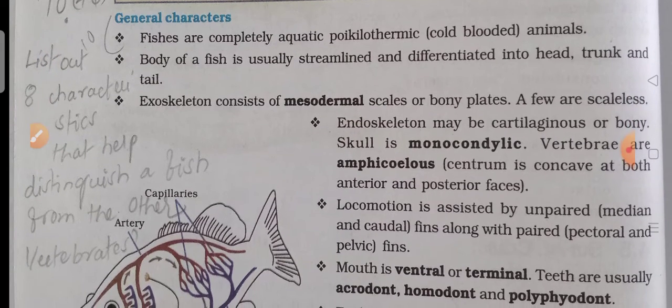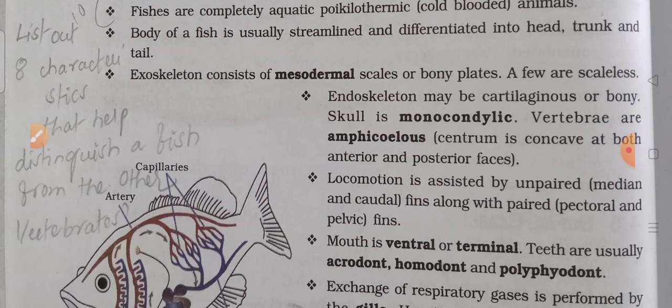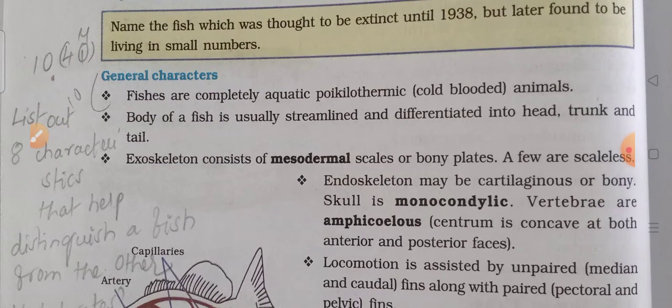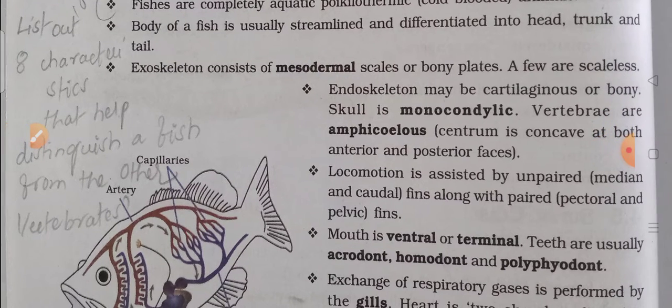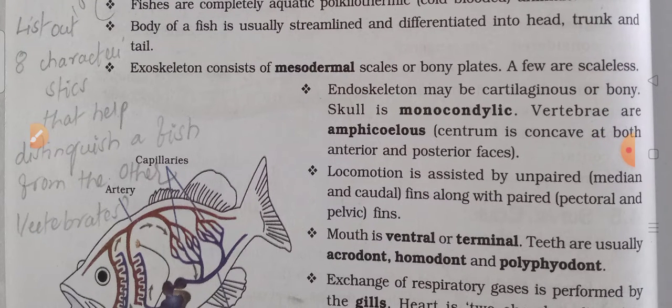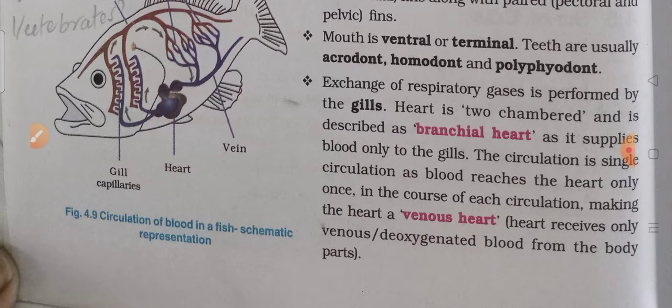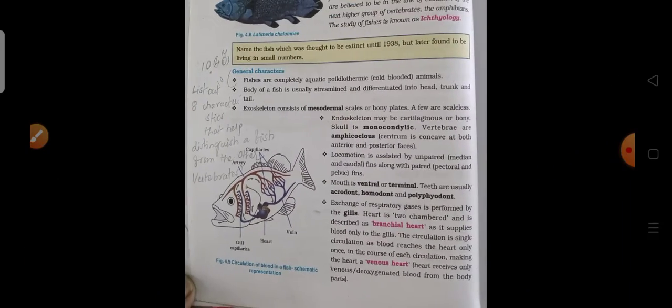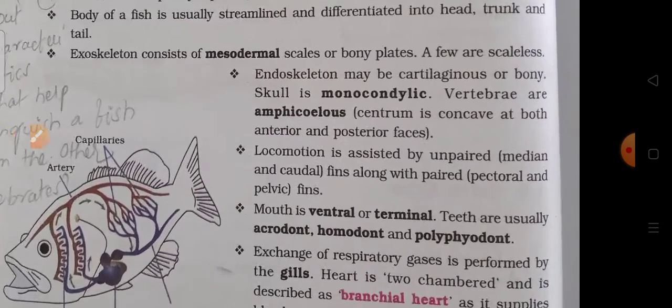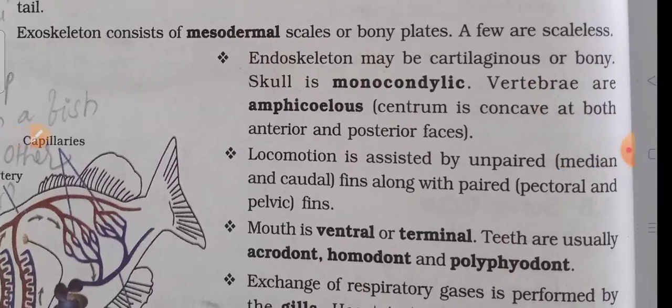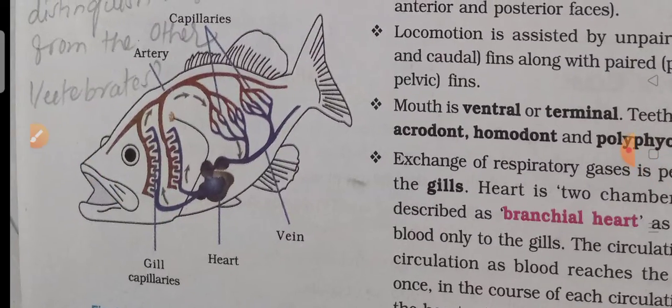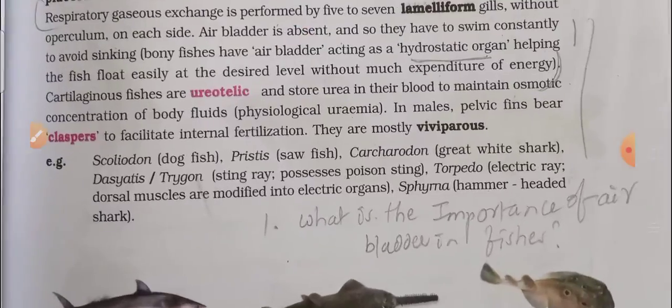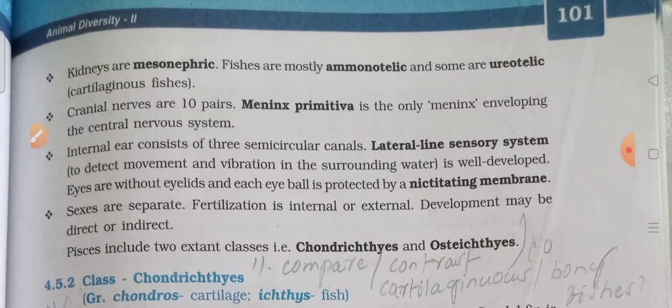The 10th question: list out any characteristics that help distinguish a fish from the other vertebrates. This answer, from here you can write it. Fishes are completely aquatic, cold-blooded animals. List the 4 characteristics that help to distinguish a fish from the other vertebrates. You can write this one. This is the answer. Diagram also you can write it. So next continuation, up to here you can write the 10th question.